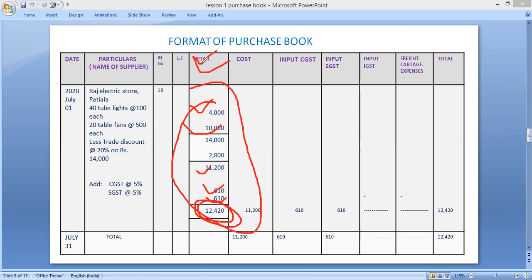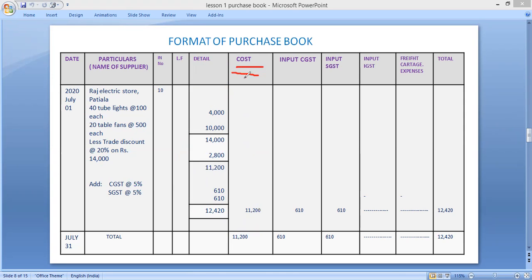Means all the calculations you have to do in the detail column. Next is the cost column. Under the cost column, you have to write the amount of purchase, that is after deducting trade discount and before adding CGST, that amount 11,200. Then in the input CGST column, what input CGST has been added, that is 610.